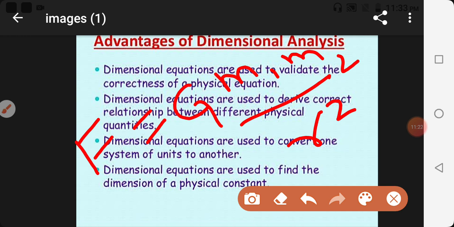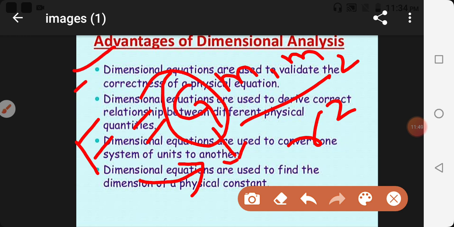Do you know what this law is? Yes, this is Newton's gravitational law, and this is a unique constant which is known as universal gravitational constant. So if you want to find out the dimensions of this constant, you can use dimensional equations. So this is also an advantage.